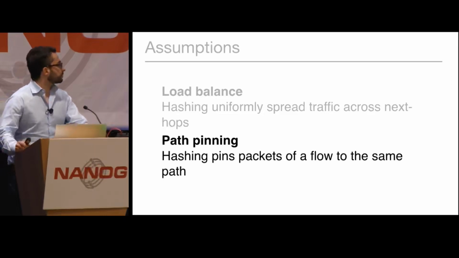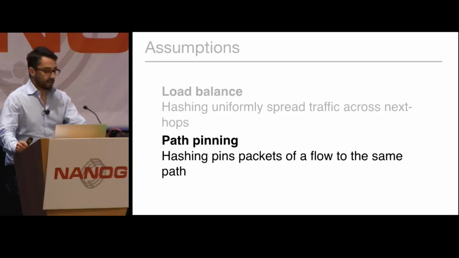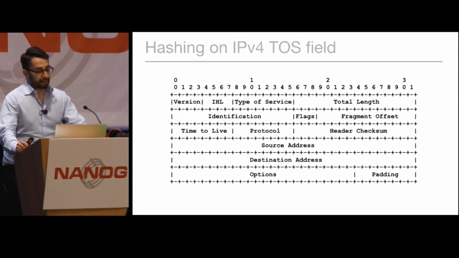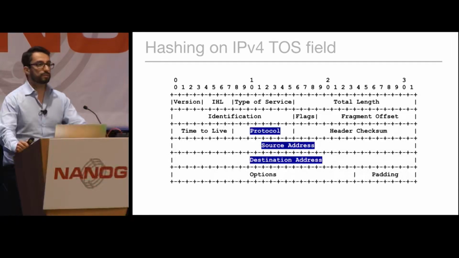Let's now talk about path pinning, and let's discuss whether hashing on the 5-tuple really maintains path pinning. One thing that can really break path pinning is hashing on the IPv4 type of service field. As I discussed before, normally, on an IPv4 header, we should consider protocol, source and destination address in our hashing decision. However, we found out that certain routers out there also hash based on type of service.